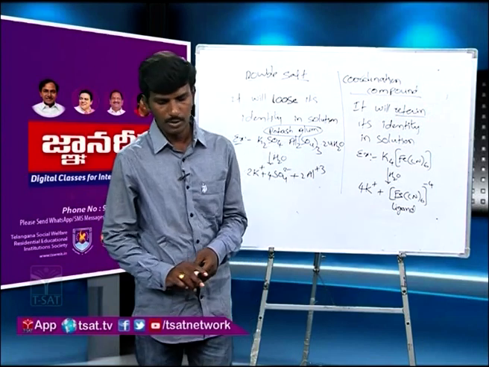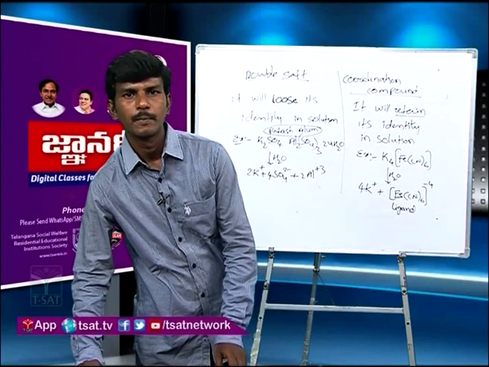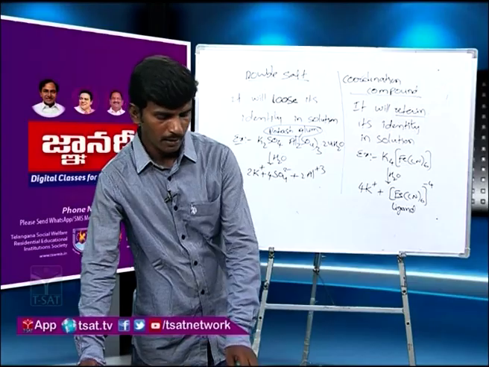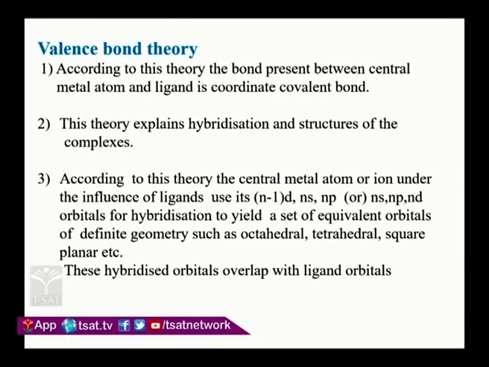Now let us see VBT. So VBT, generally this theory explains the bonding in coordination compounds, as well as the hybridization of a complex salt. So according to this theory, the bond present between central metal atom and ligand is a coordinate covalent bond. This theory explains the hybridization and structures of the complexes.